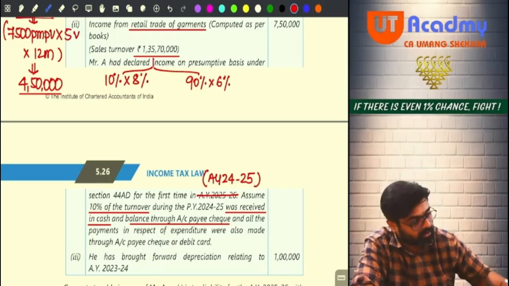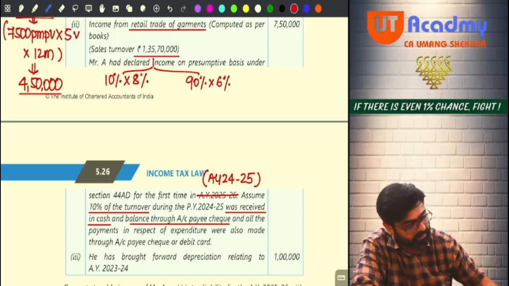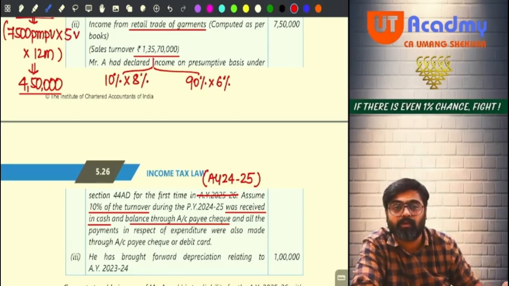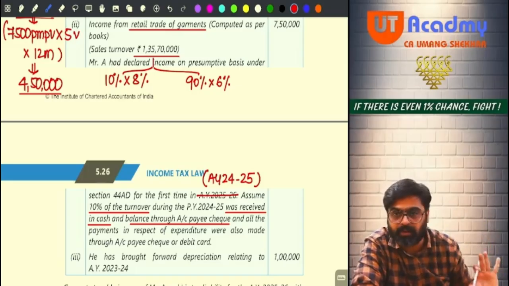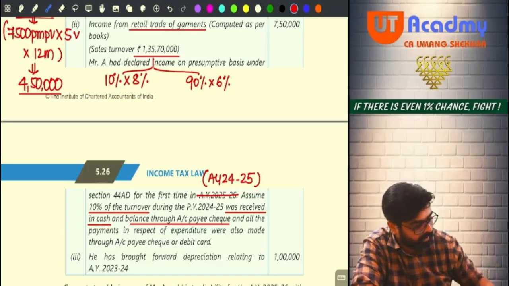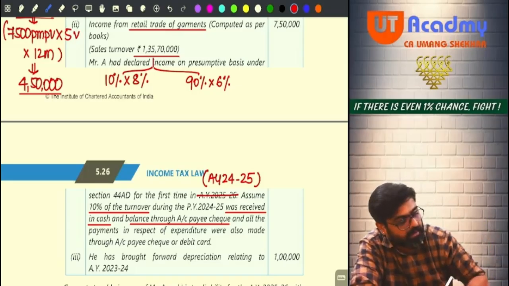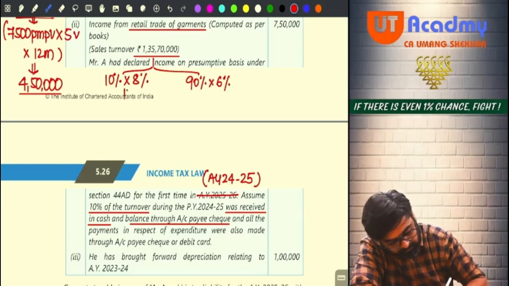Done, no, sir? So do one thing, 1 crore 35 lakh 70,000 into 10%, you will get 13 lakh 57,000. For this turnover you are supposed to show 8%. Yes or no? So 8% will be 1 lakh 8,560. Are you getting 1 lakh 8,560?